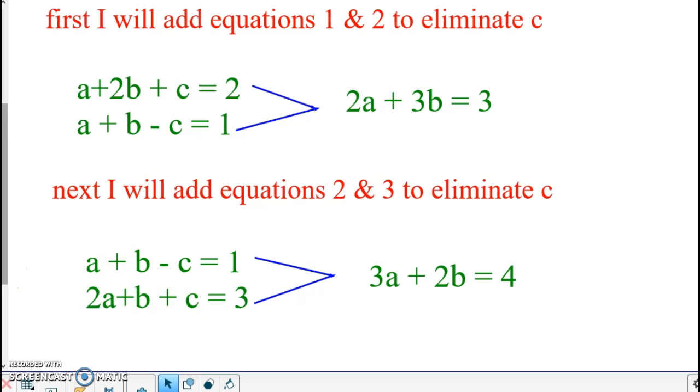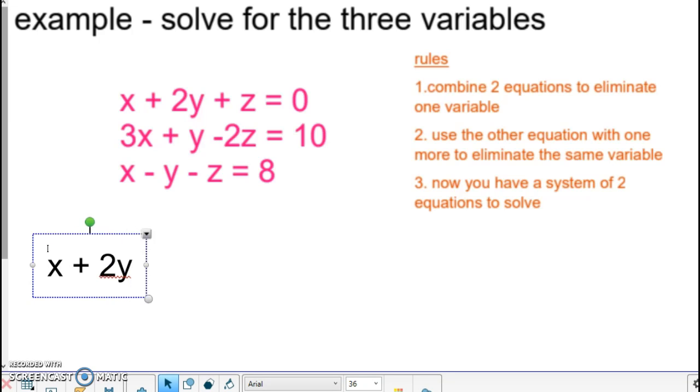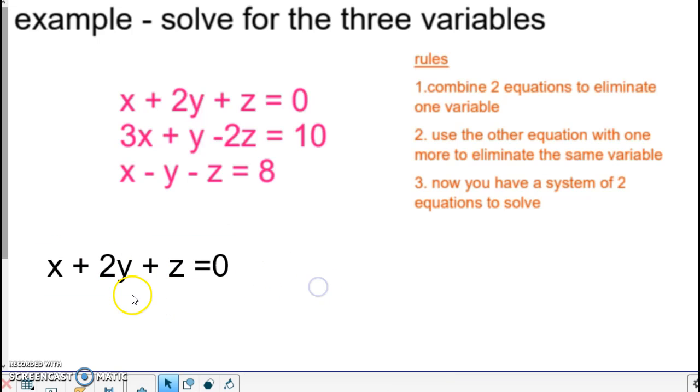So let's go through an entire problem. We have these three equations to start with. First thing we do is decide 2 to use first so that we can eliminate some variable. So I am going to rewrite the first equation and I am going to use the third equation.